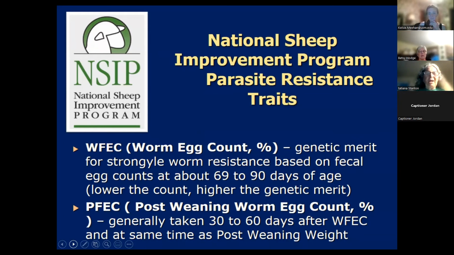But you have to find a way to get your fecal egg counts done for you. I know University of Rhode Island for a while, and I think they may still be doing it, I'm not sure, for flocks and herds of sheep and goats in the Northeast US, especially if you were enrolled in NSIP, they were doing fecal egg counts for free for farms that were specifically looking at these two traits. So they would do them right at weaning for you and then post weaning. Otherwise, learning how to do them yourself is good, but it's time consuming. Next.